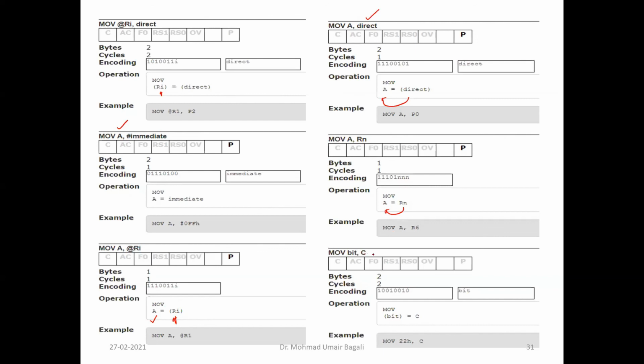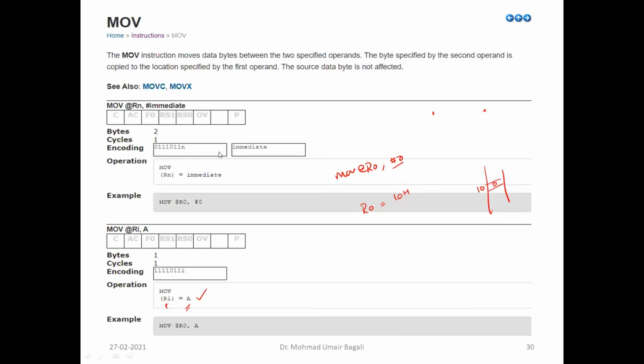Also you can move a particular bit. So with various addressing modes, you can move into DPTR also, you can move the immediate value into Rn, and you can move the direct memory location content into the register. So these many addressing modes the move instruction supports.